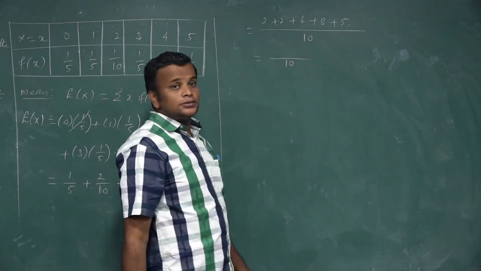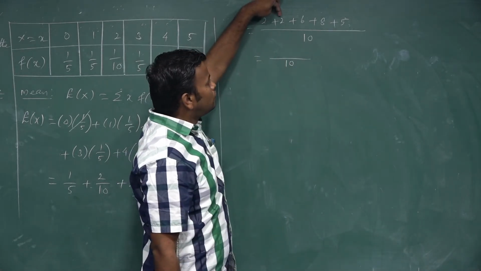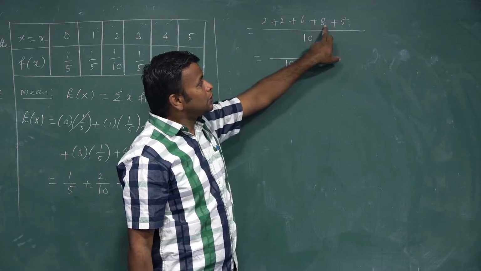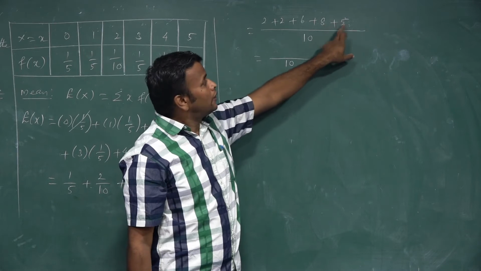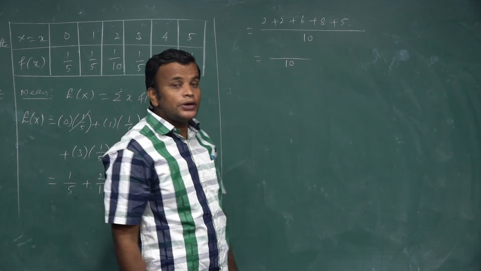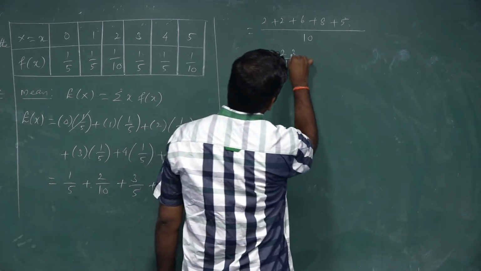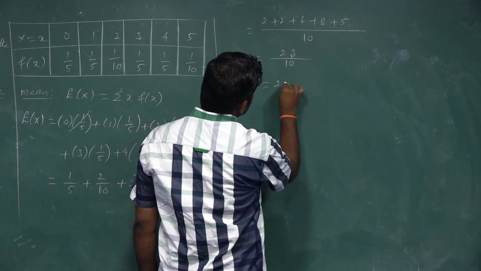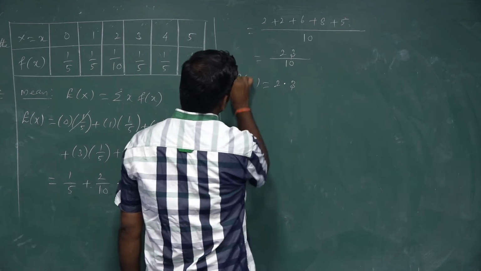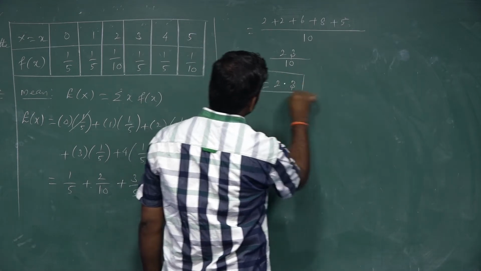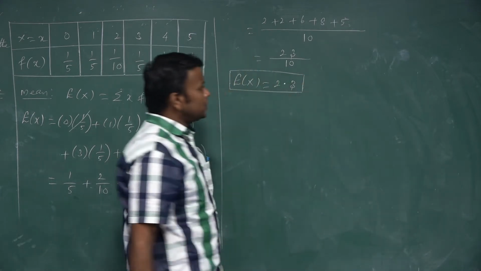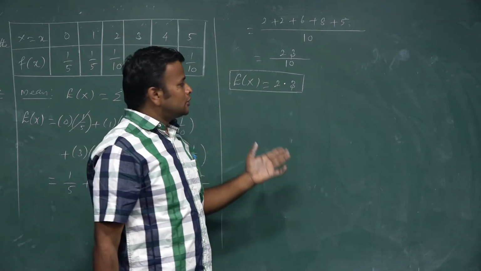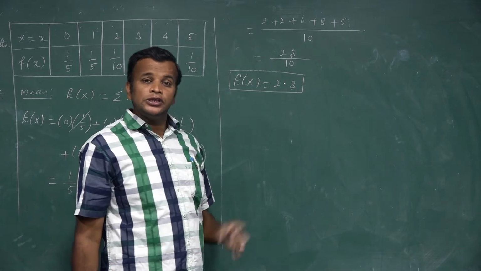You add the numerators. 2 plus 2 is 4. 4 plus 6 is 10. 10 plus 8 is 18. 18 plus 5 is 23. Therefore, the E of x value is 23 by 10. How to write it? 23 divided by 10 is 2.3. The answer is 2.3. So the mean is over. E of x means mean.